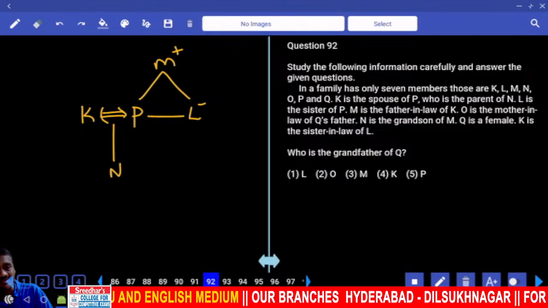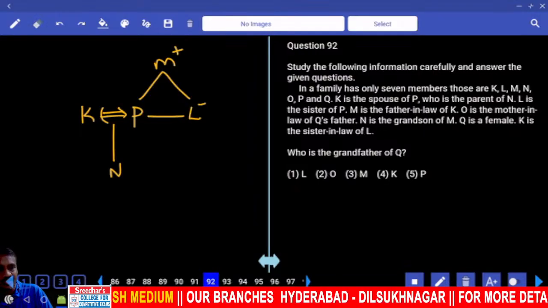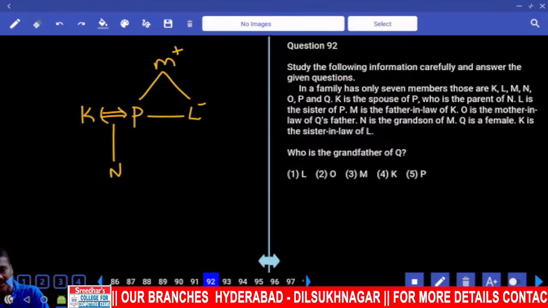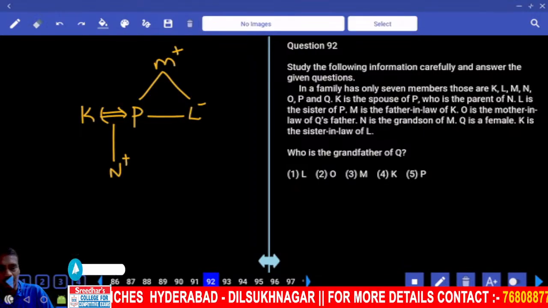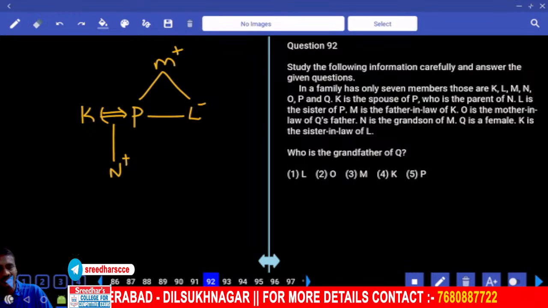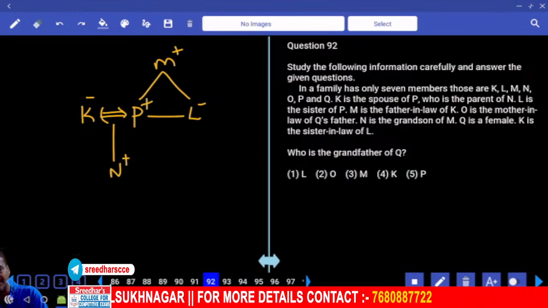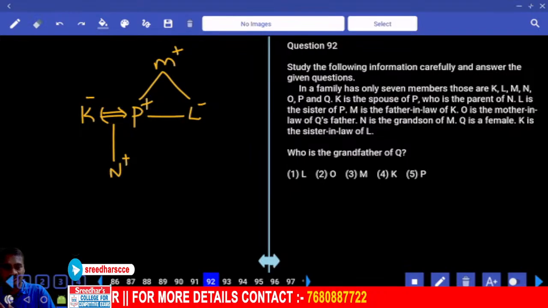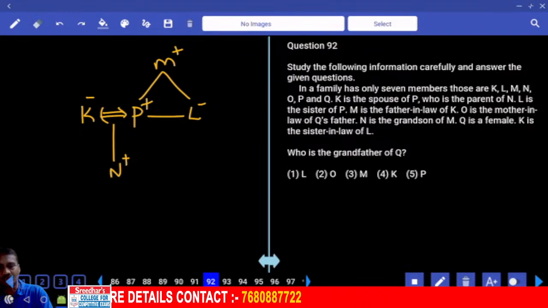And O is the mother-in-law of Q's father. N is the grandson of M, grandson. And Q is a female. And K is a sister-in-law of L, K is a female, P is a male. Then next one, and how many persons? 1, 2, 3, 4, 5 are done. Now we are left with 2 more. Who are those 2 more? Q and the other one, Q and O. Then how is this so related here?